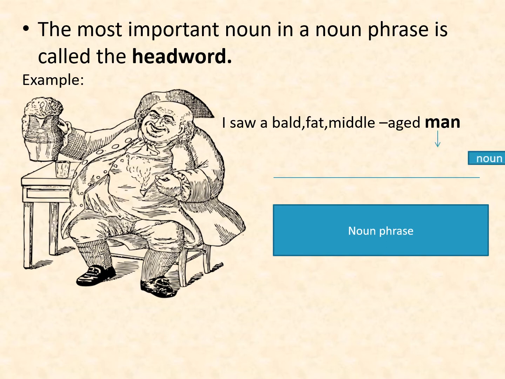So it is a noun in the noun phrase. So we can call the man the head word of this noun phrase. And all other words, a, bald, fat, middle-aged, all these words add more information to that noun man.